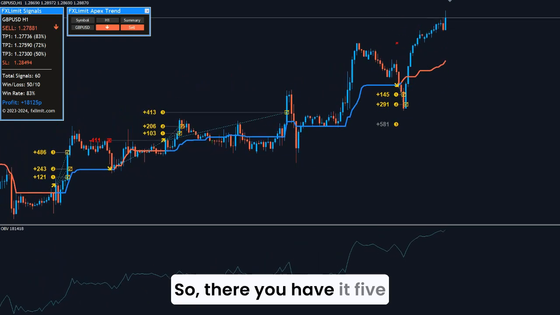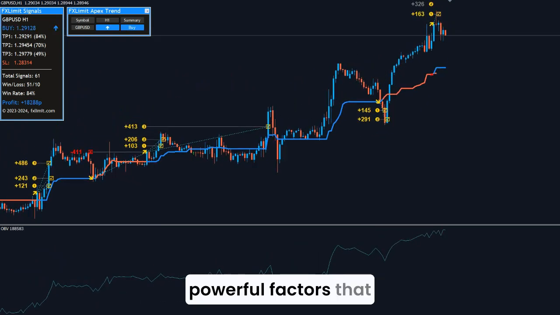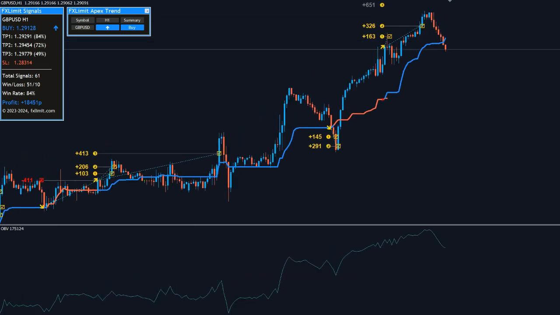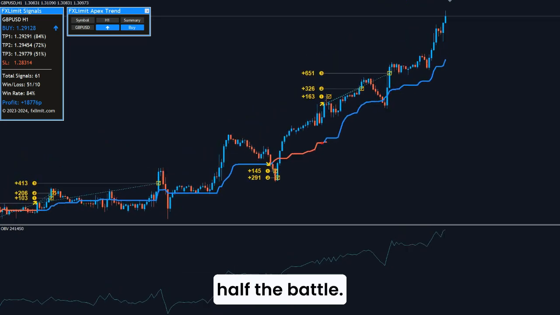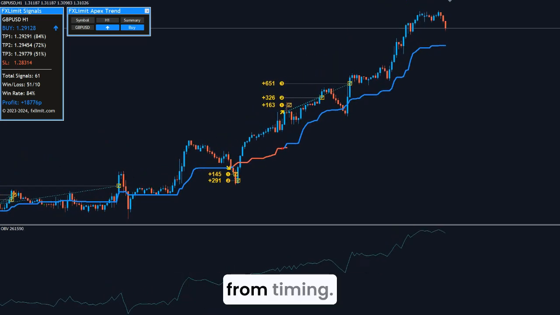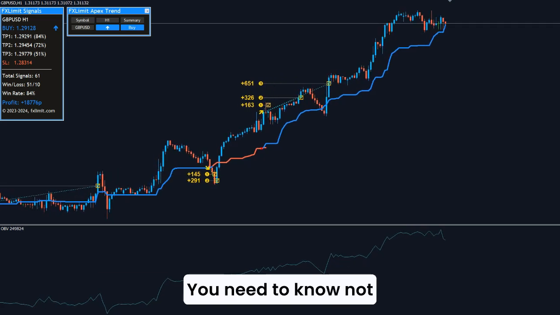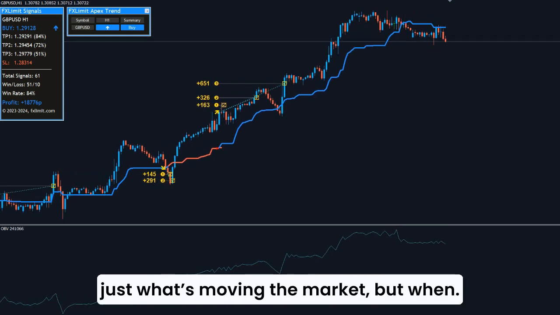So, there you have it. 5 powerful factors that shape the Forex market. Understanding these fundamentals is crucial, but it's only half the battle. The real edge comes from timing. You need to know not just what's moving the market, but when.